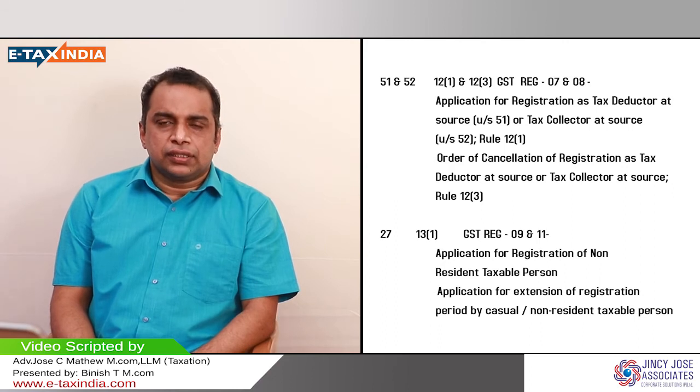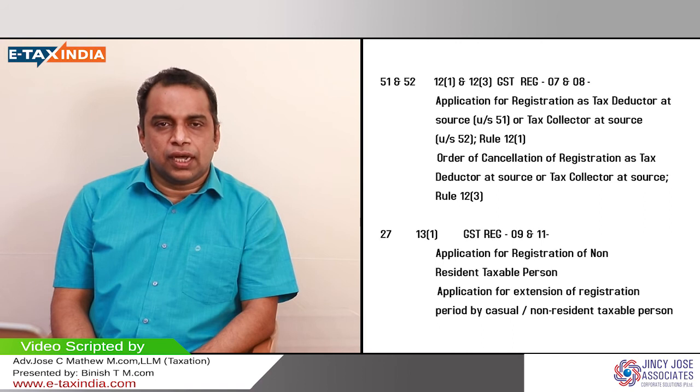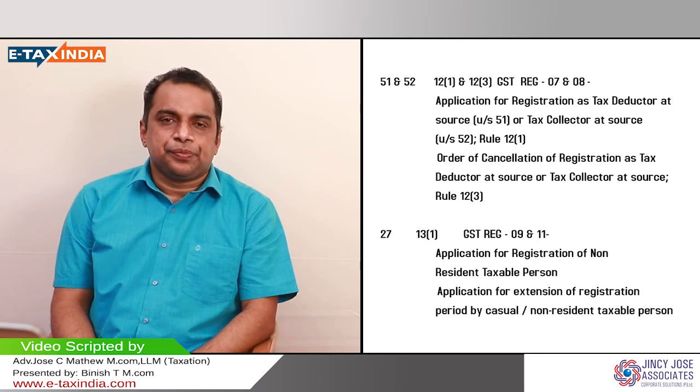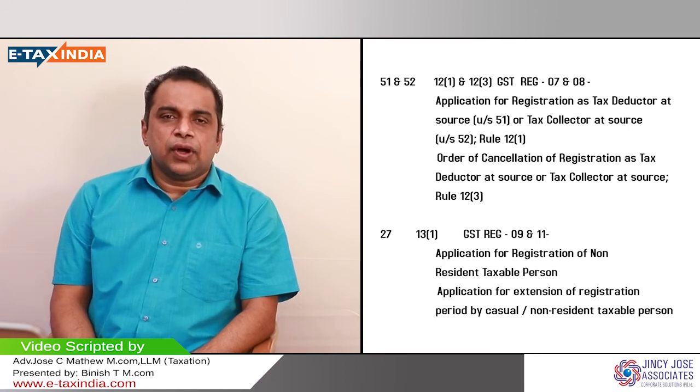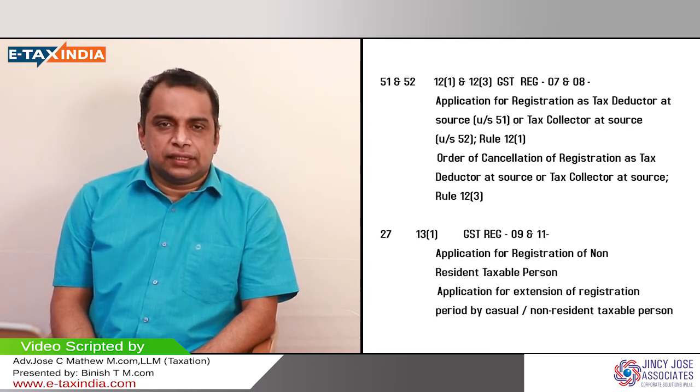The first one, let us go through the TDS or TCS compliant persons. Who is a TDS compliant person, or the person who is liable to deduct tax at source? Let me explain. I think you have heard about TDS in income tax. TDS in income tax is entirely different from TDS in GST.